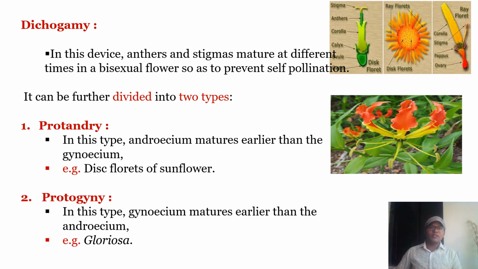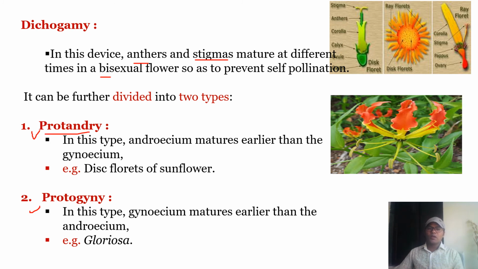Next device is dichogamy. In this device, anthers and stigma become mature at different times. Even if the flower is bisexual, the stigma and anther do not mature at the same time. They have to transfer the pollen grains to a different flower, which results in cross pollination. That is an outbreeding device. There are two types of dichogamy: one is protandry, another one is protogamy.